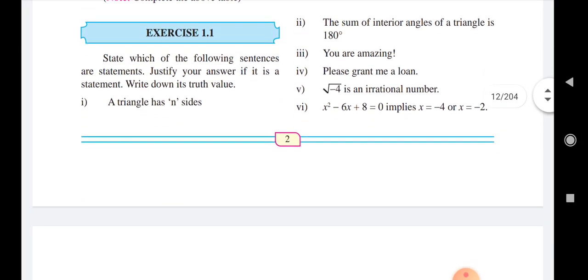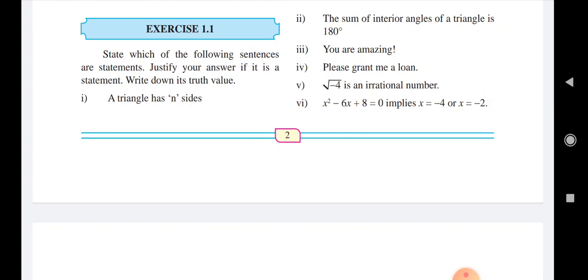Here is the exercise. You have to solve the exercise. So thank you very much. After this, we will go through the next portion of this lesson.